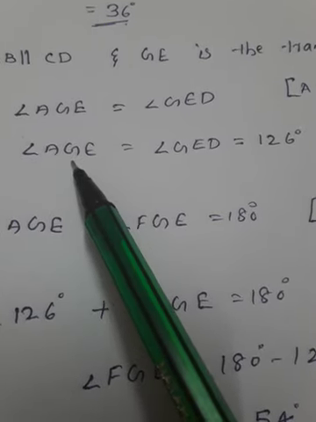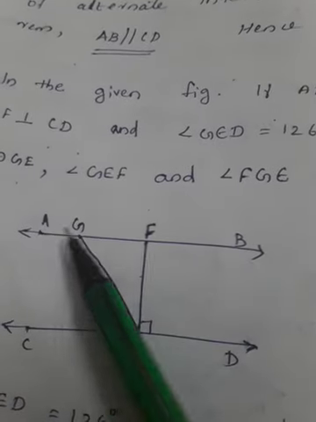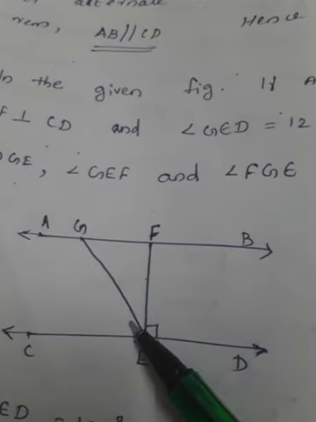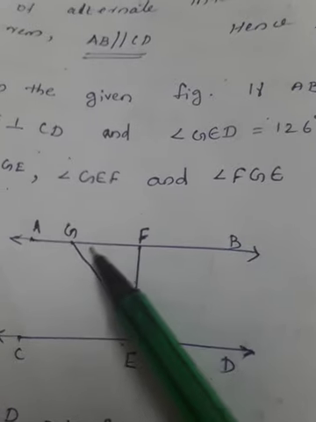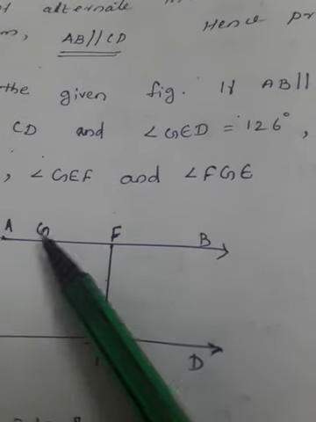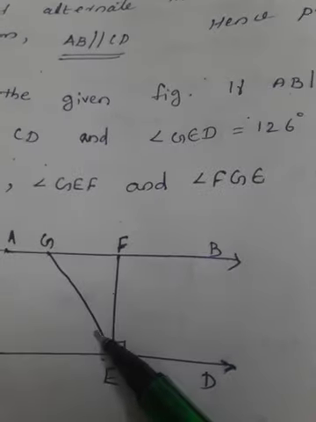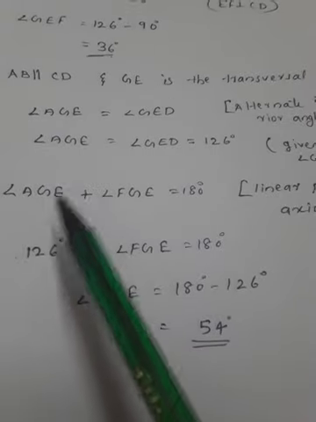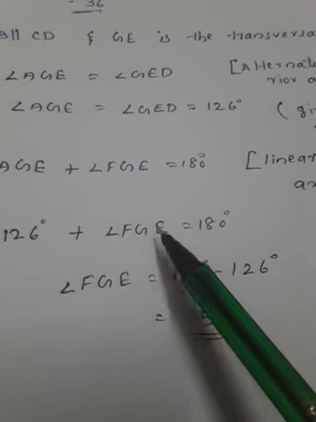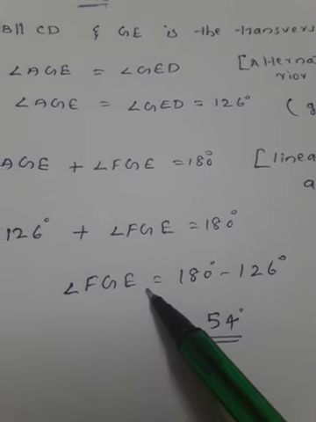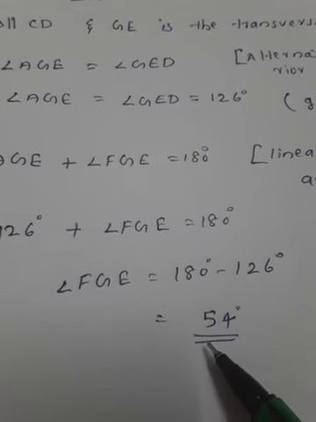Then we need to get angle FGE. For that, what is the relation between AGE and FGE? This is a linear pair, isn't it? These two form a linear pair. So angle AGE plus angle FGE equals 180 degrees. Then substitute the value of AGE as 126, so 126 plus FGE equals 180. So FGE equals 180 minus 126, that will be 54 degrees.